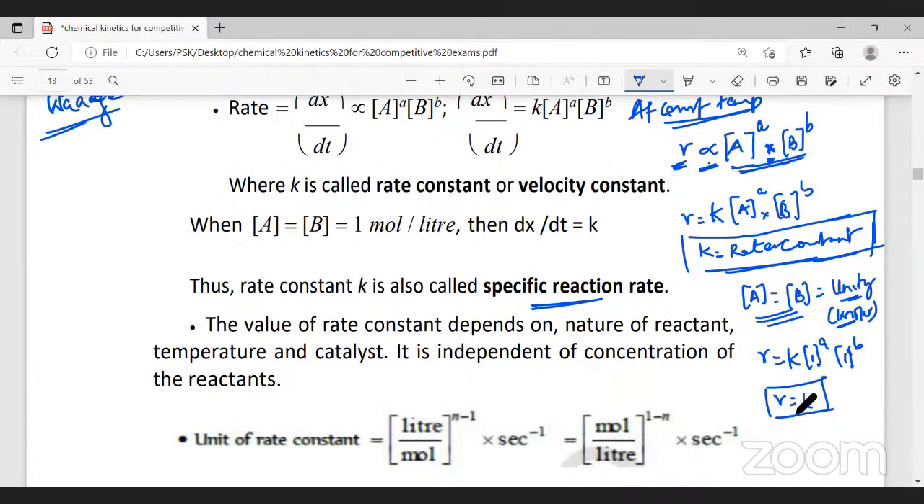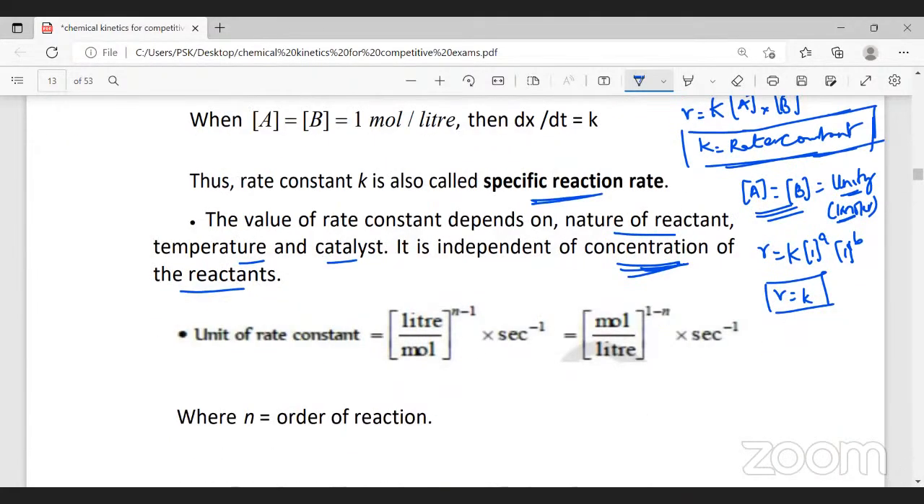This rate constant depends on the nature of the reactant. Remember, the K value does not depend on the concentration of the reactant. Now, what's the unit for rate constant? The unit for rate constant is given by liter per mole to the power n minus 1 into per second, or we can write it as mole per liter to the power 1 minus n per second.